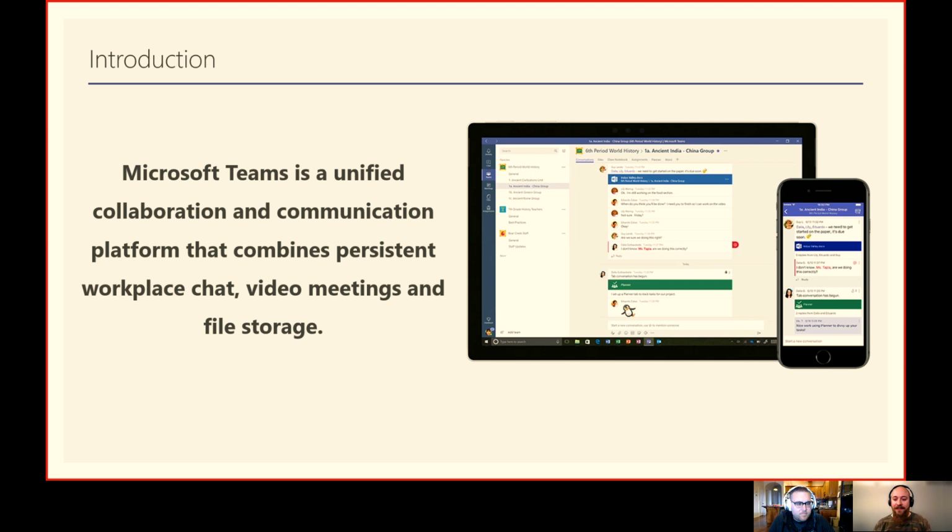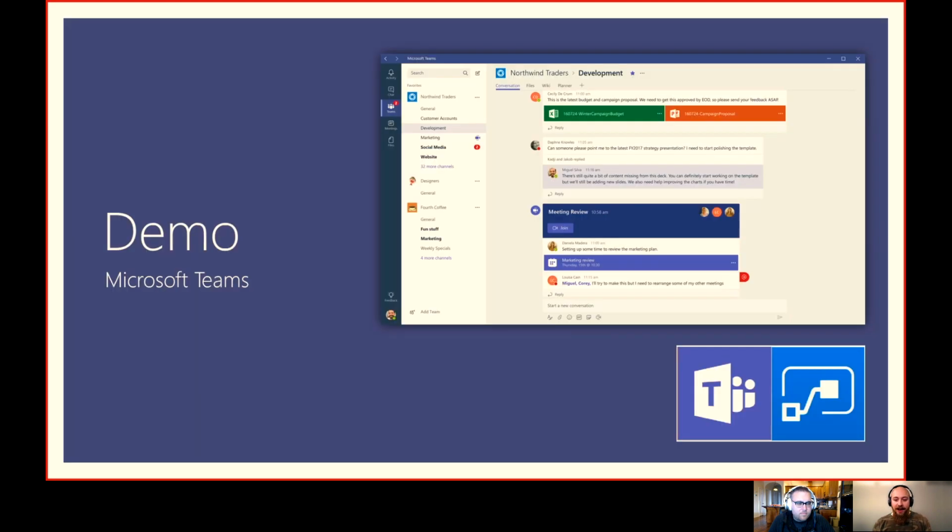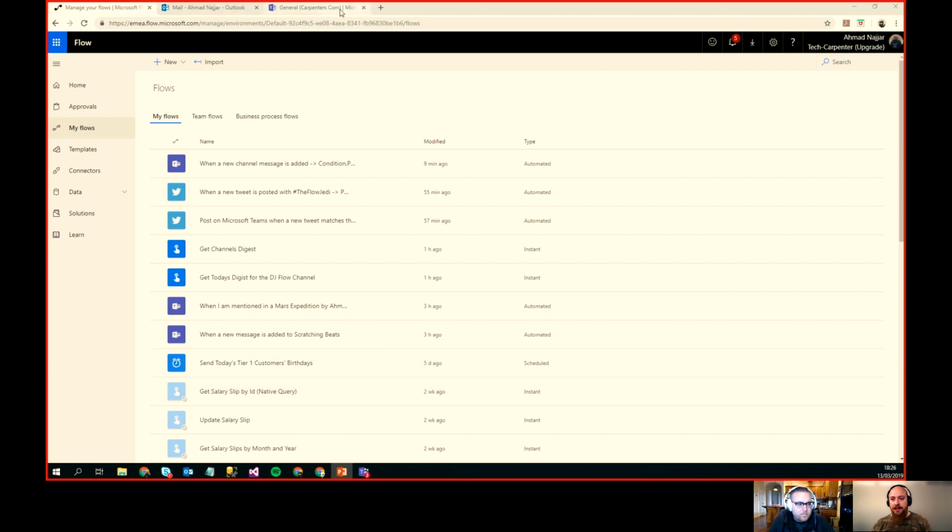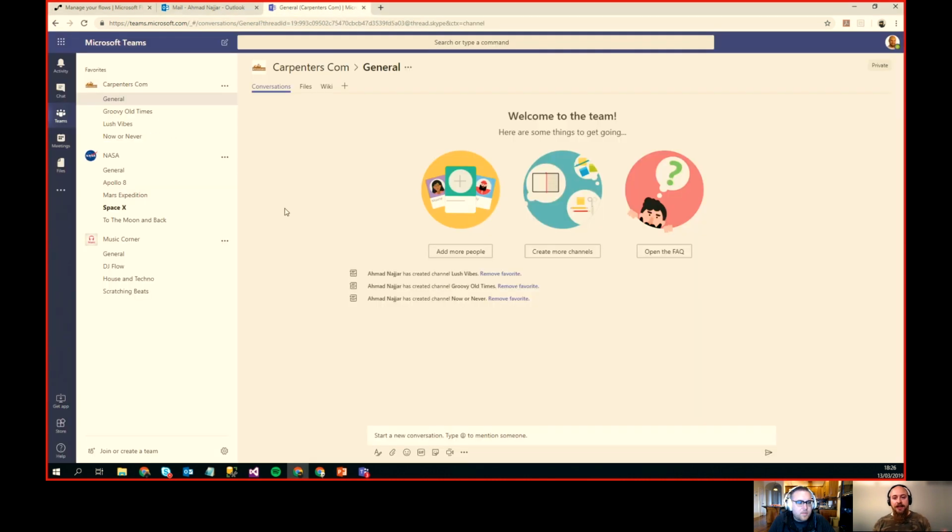All right, let's move on. Let's go. First of all, we're going to do a really small demo about Microsoft Teams. So I'm going to switch here to Teams. This is it. I've created the web version. Yeah, exactly. I'm using the web version because I'm using the desktop version to do the recording right now. The web version of Teams looks pretty much like the desktop version.